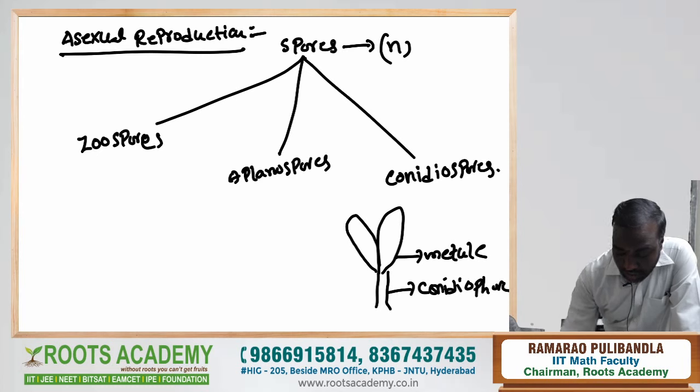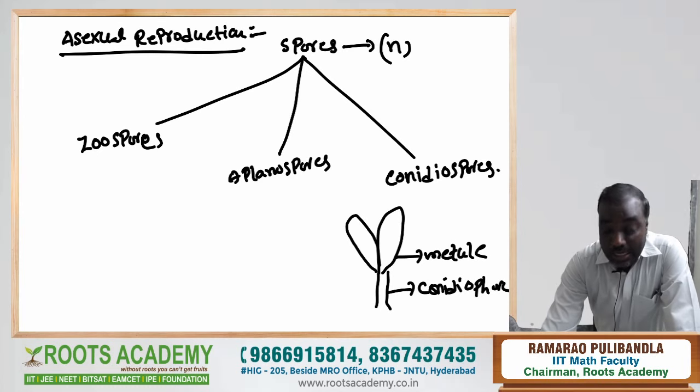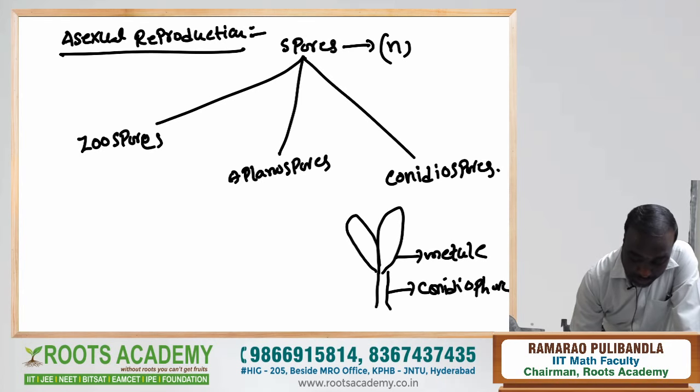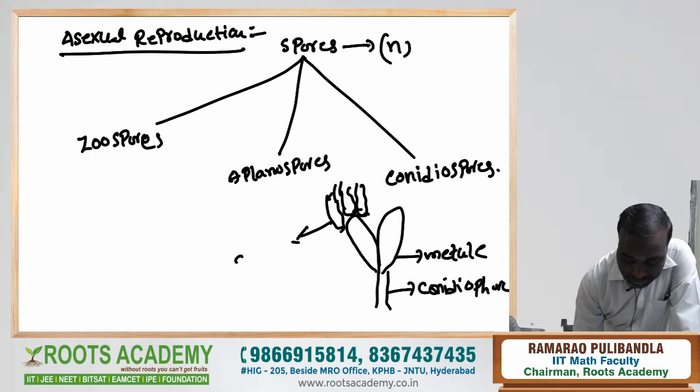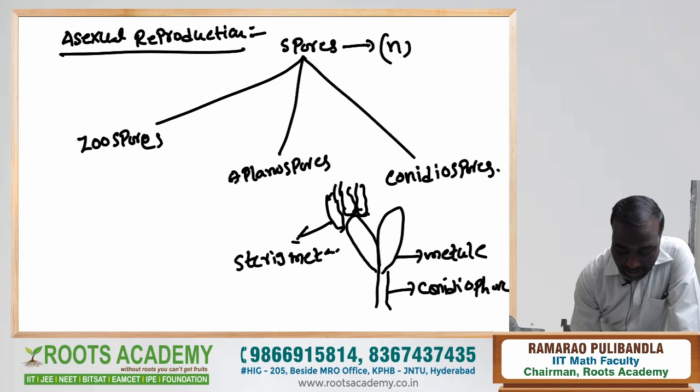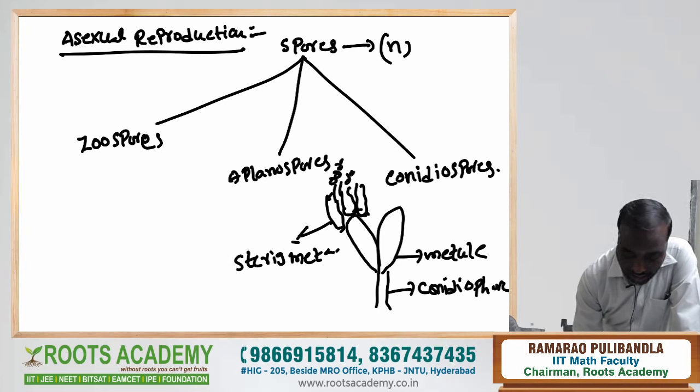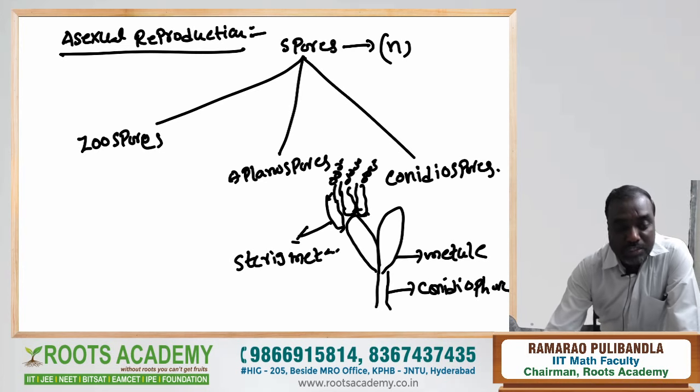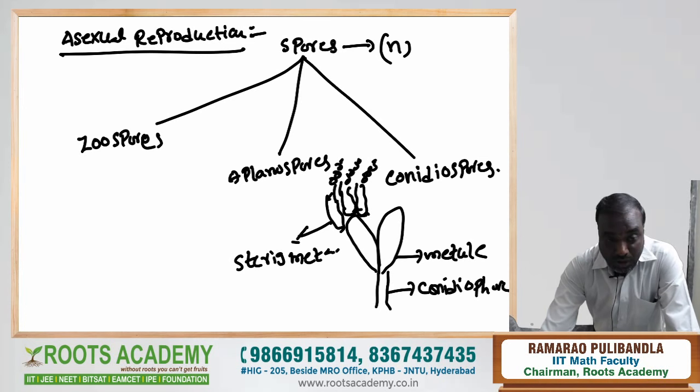The medullae produce bottle shaped structures. Here these are called the sterigmata. These sterigmata are able to produce spores, and these spores are called the conidiospores.